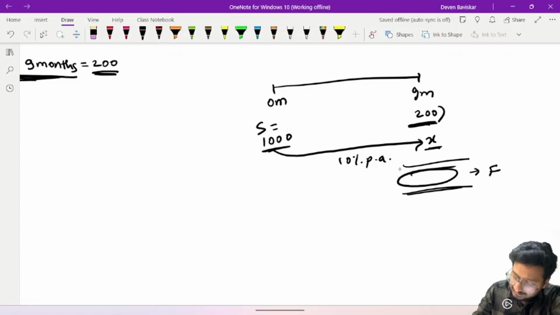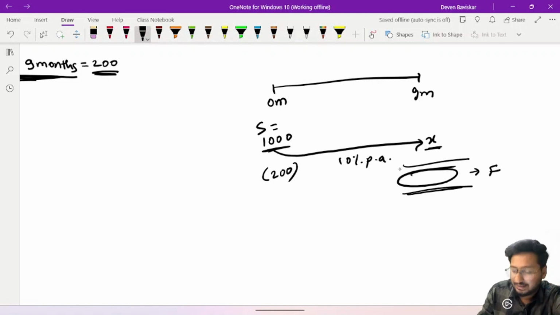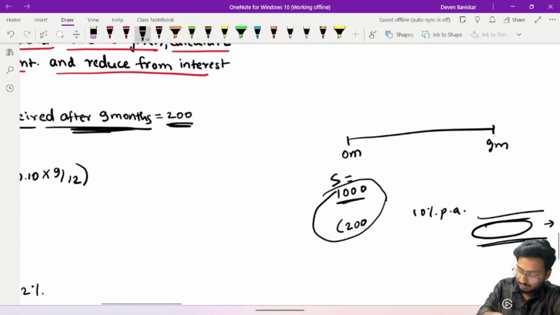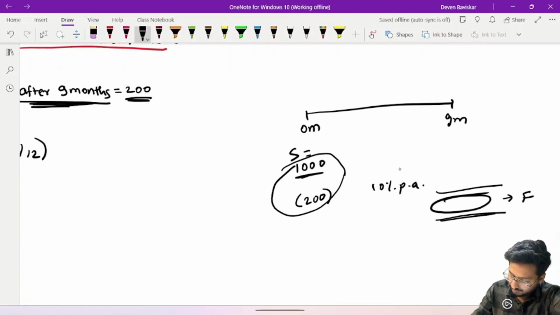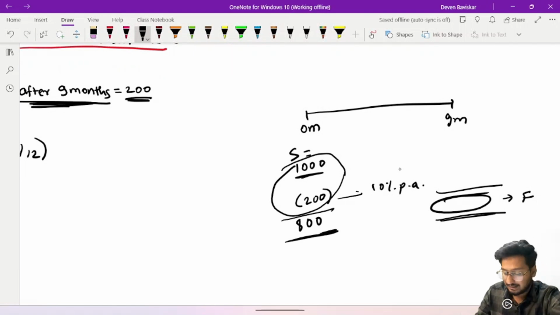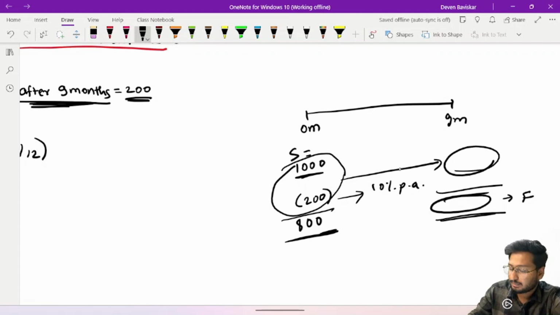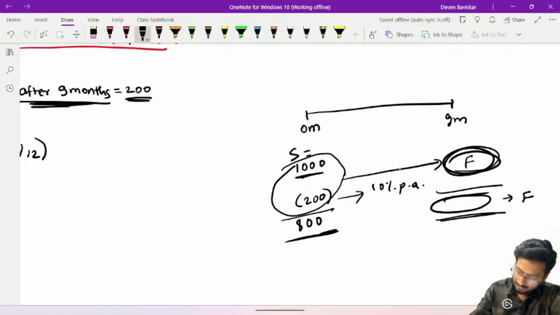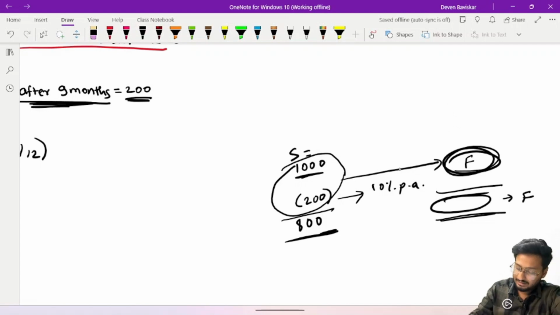In case, now suppose this 200 rupees was received at the beginning, at the 0th month. What we would have done, we would not have carried 1000 rupees here. We would have carried the net of these both amounts. What is it? We would have carried 800 rupees net at 10% to 9th month. This would have been our futures price. Okay. Now let's see examples and understand this with the help of example.